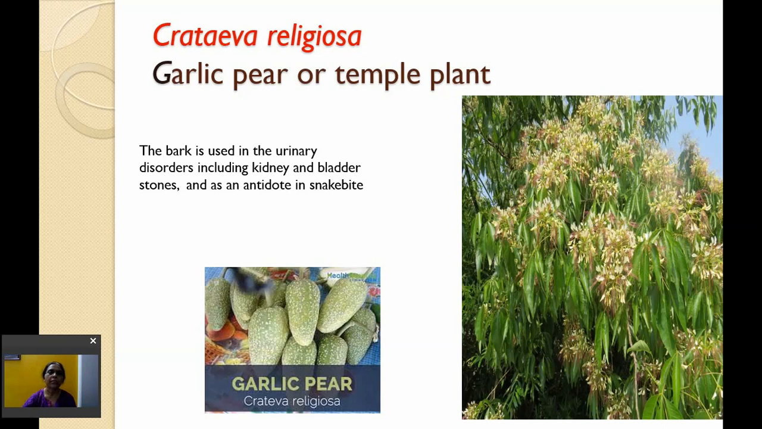Crateva religiosa. It is called garlic pear or temple plant. It is grown near religious places. The bark is used in urinary disorders including kidney and bladder stones, and it is a very good antidote for snake bite.